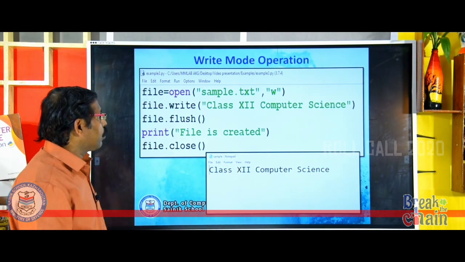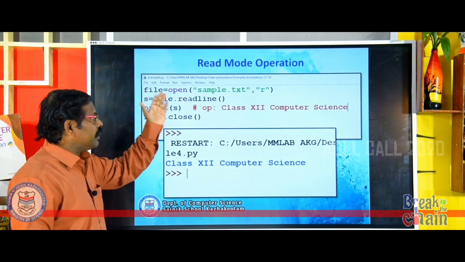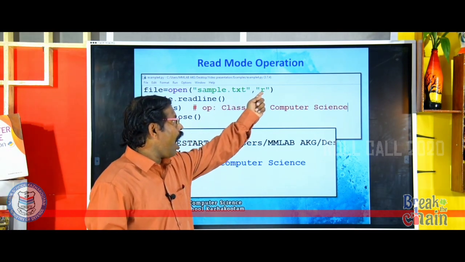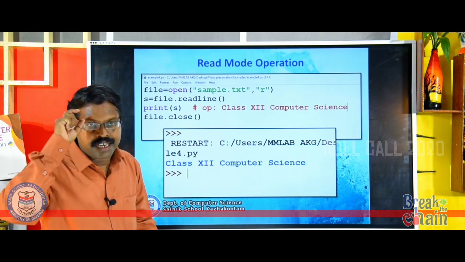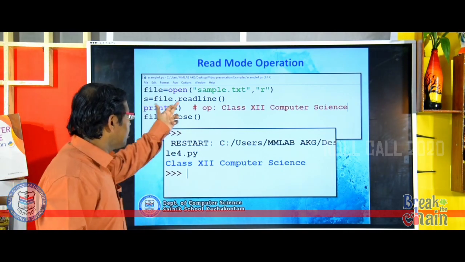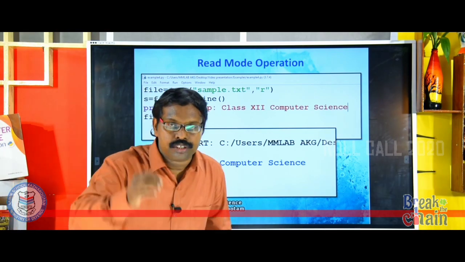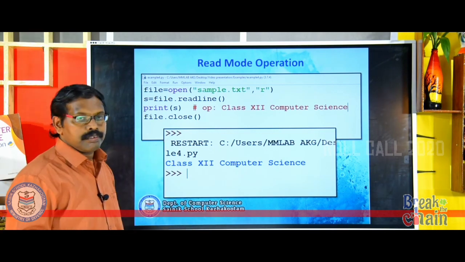Now we have a look at read mode operation. Have a look here. f is equal to open sample.txt, and you look here, r mode. That means the file I am opening is in read mode. Now s is equal to file.readline. The readline statement is used to read a single line from a file.